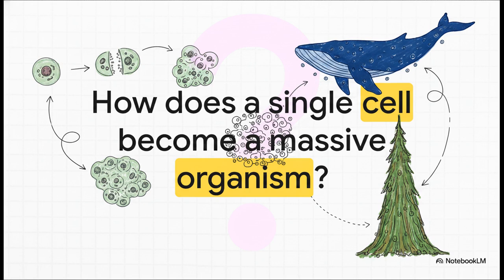I mean, think about it. Even the absolute largest living creatures on Earth, a blue whale, a giant redwood tree, they all start their existence as just one single cell. Through a highly coordinated cycle of growth and division, that one parent cell and its progeny multiply into millions, billions, and ultimately trillions of cells. It's literally the ultimate biological mystery, and today, we're going to solve it.